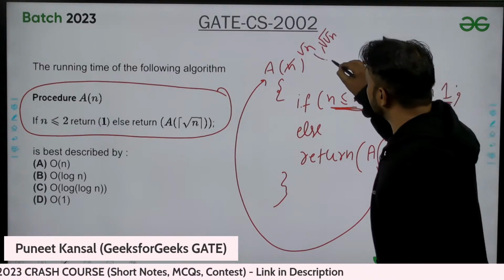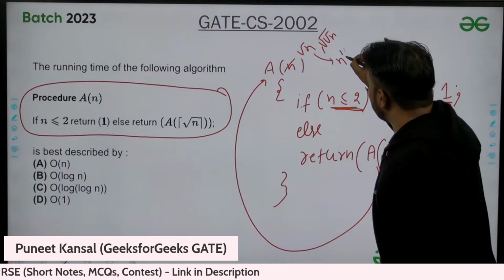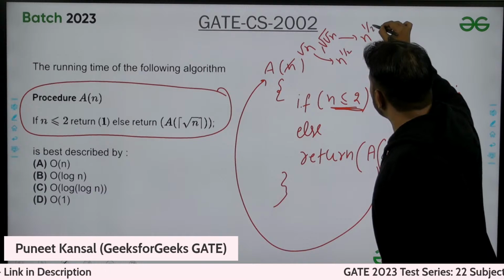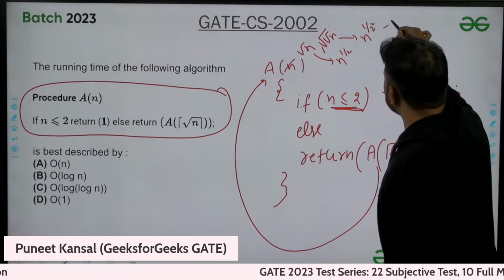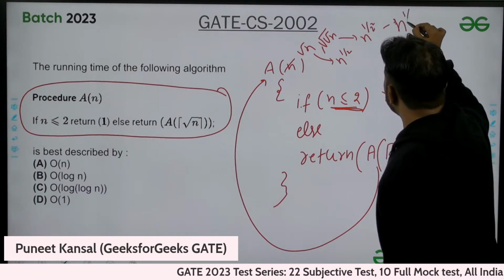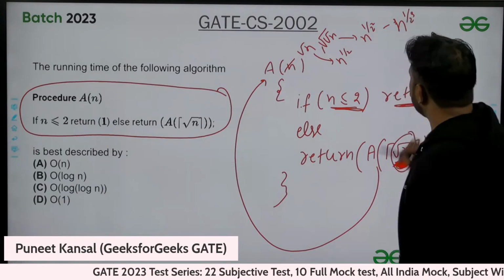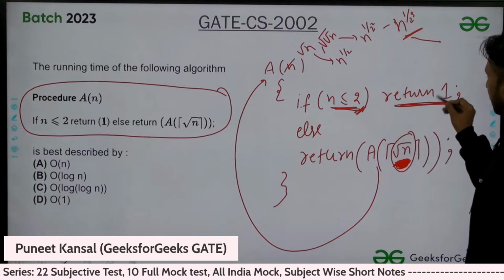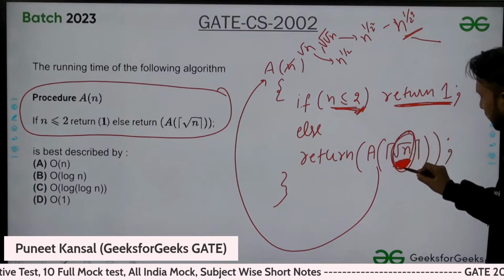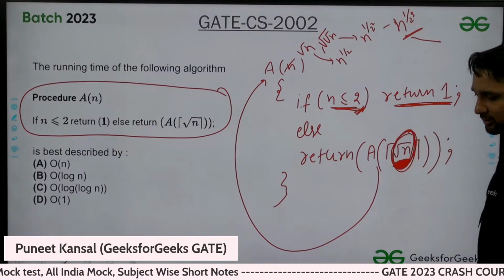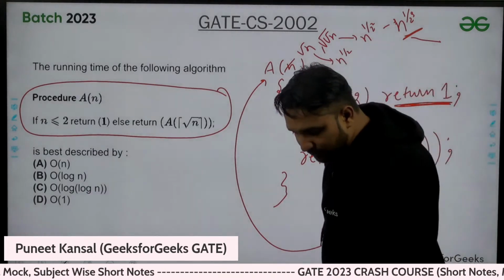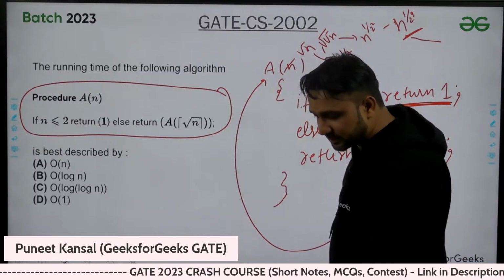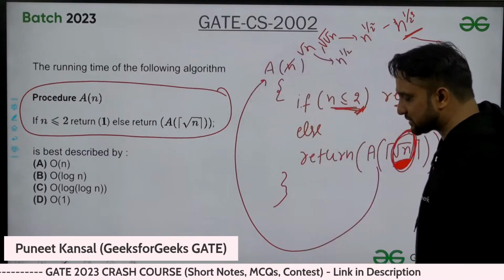So you can write it like this, that will be n power 1 by 2, and this will be n power 1 by 2 power 2, and next time that will be n power 1 by 2 power 3, like that, and this will reach 2 and you will return back. So whenever you take root of n, what is the time complexity, we already discussed this thing.